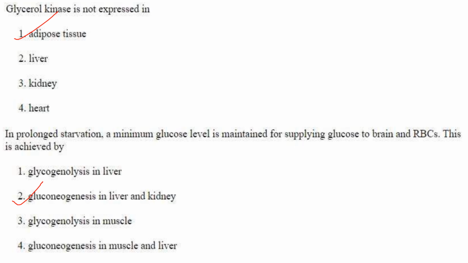Glycogenolysis in liver, as in option 1, breaks down glycogen to glucose, but liver glycogen stores are depleted within a few days of starvation. So they have asked for prolonged starvation, not a few days of starvation. Then the third option, glycogenolysis in muscle, occurs during short-term high-intensity exercise, not during prolonged starvation. Then gluconeogenesis in muscle and liver. Muscle does not contribute to gluconeogenesis.